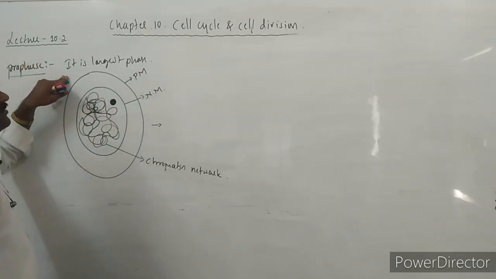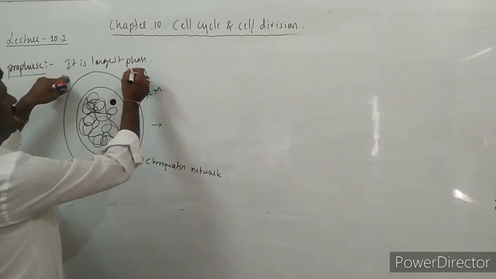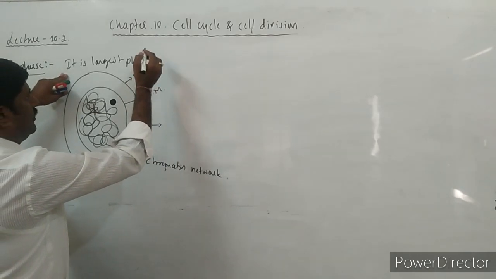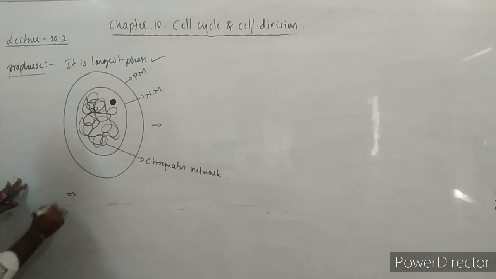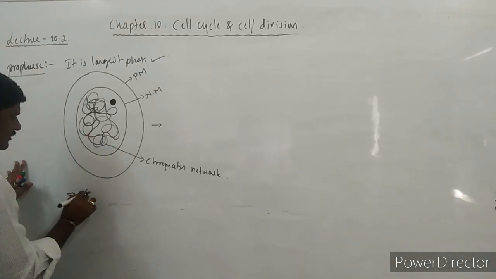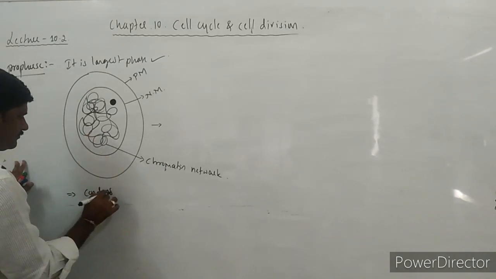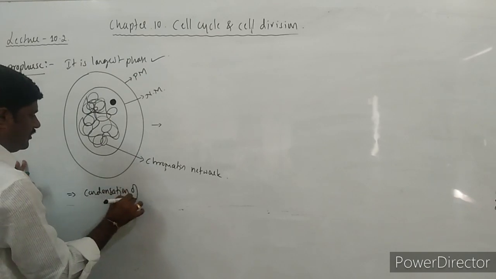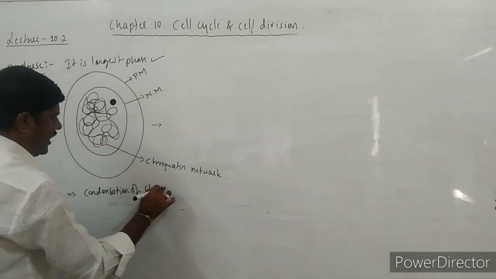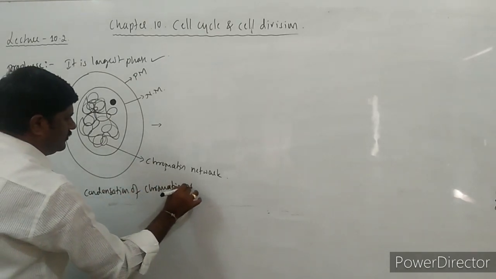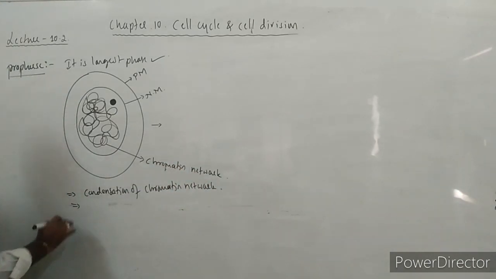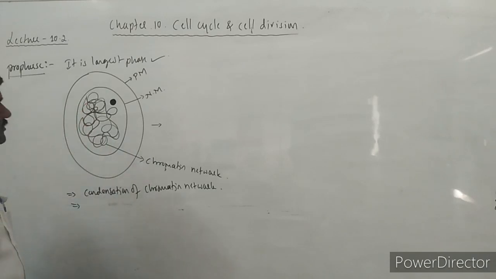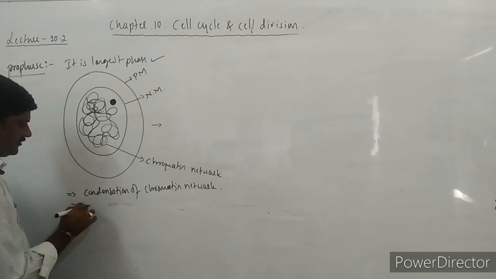It means it takes place over a long period. This is the fact you should know. Here the condensation of the chromatin network starts. When the condensation of the chromatin network starts, what happens at that moment?